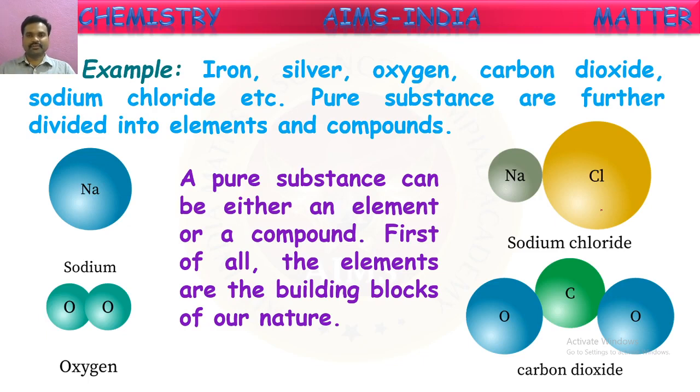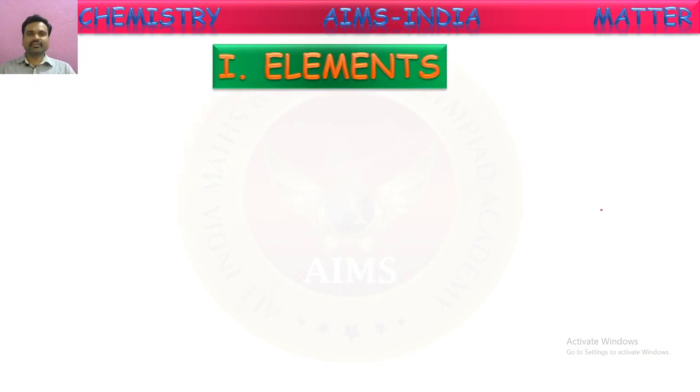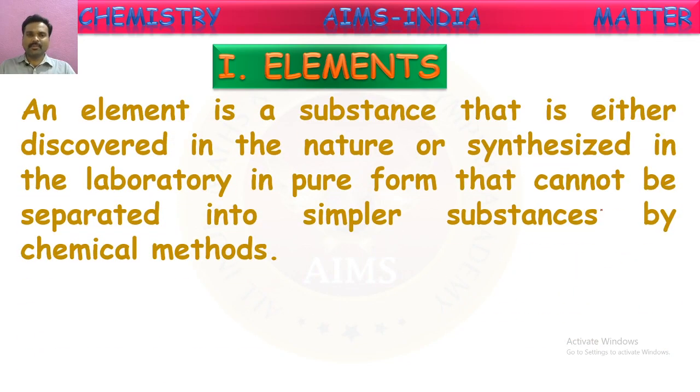Next, let us come to the elements first. A pure substance is divided into elements and compounds. First, let us talk about elements. What are elements? An element is a substance that is either discovered in nature or synthesized in the laboratory in pure form, and that cannot be separated into simpler substances by chemical methods.